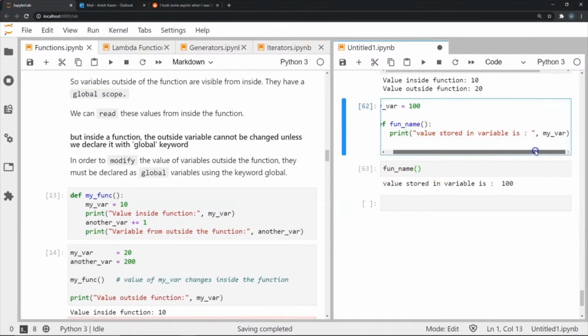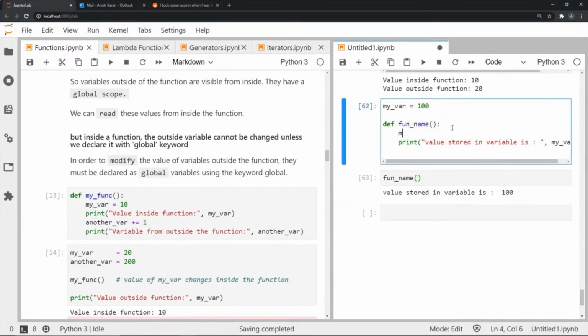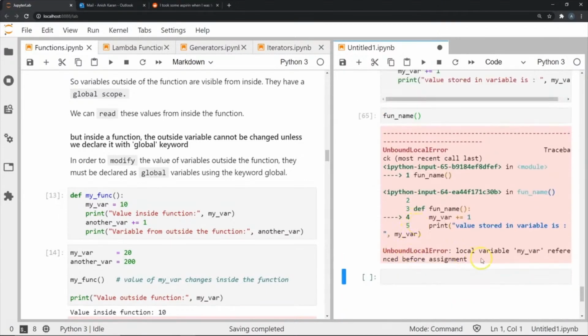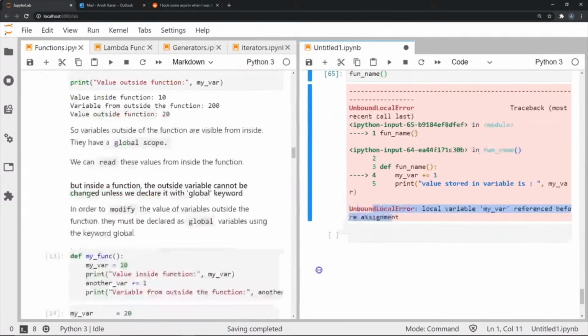Now what if I try to change the value of this variable inside the function though? Let's see. If I did this, and now if I try to print, is this allowed? No, it's not allowed. In fact, I get an error. It says local variable myvar referenced before assignment.